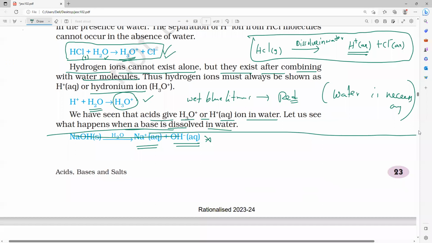Only HCl gas turns wet blue litmus paper to red because it will dissociate in the presence of water. It will form H plus ions, or rather hydronium ions. But if you put dry litmus paper, why is it not showing any change?